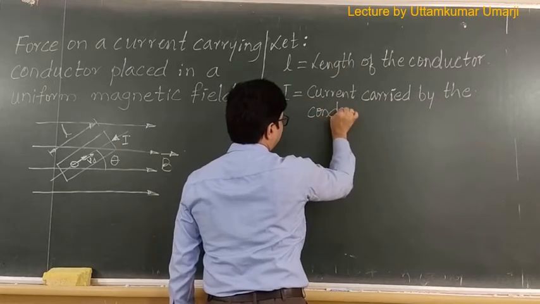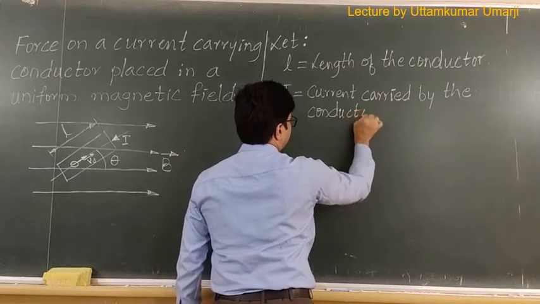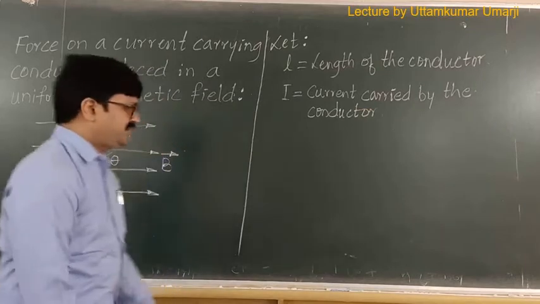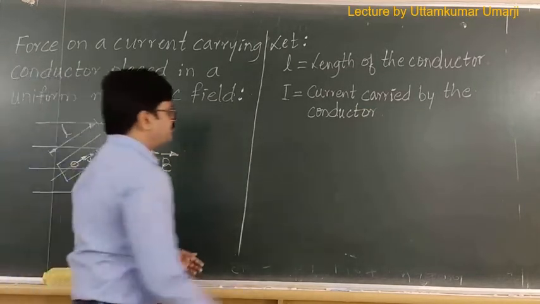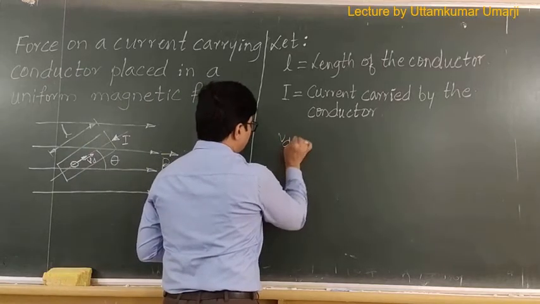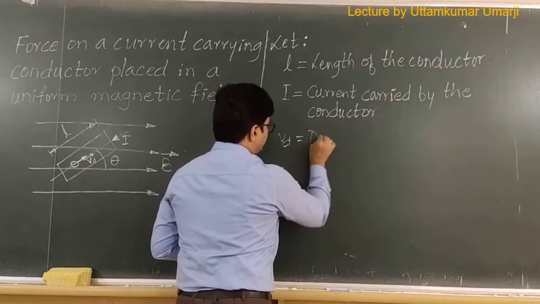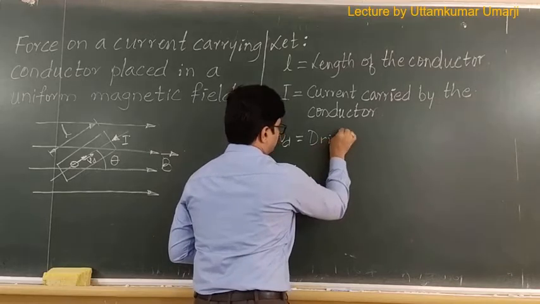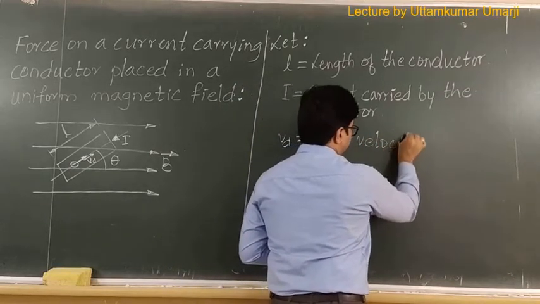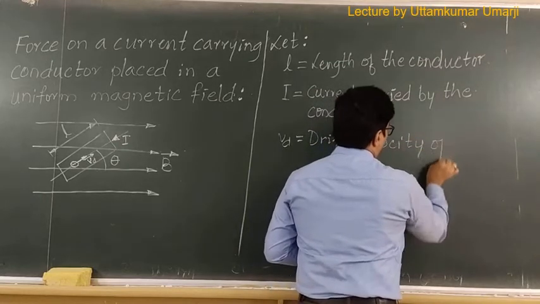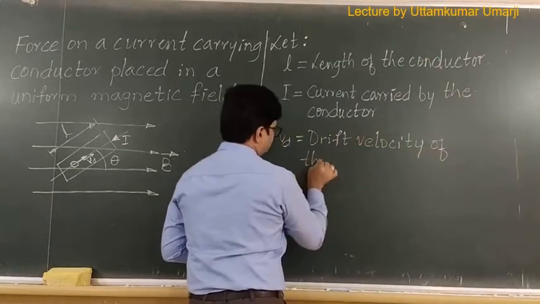Current carried by the conductor is I here. Then I will assume the drift velocity of the electron. So Vd is equal to the drift velocity of the electron.